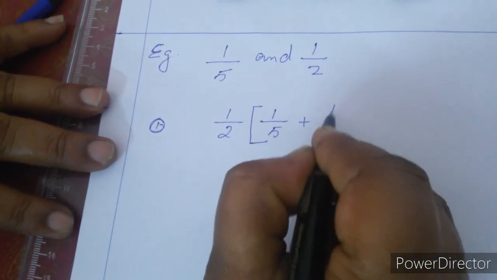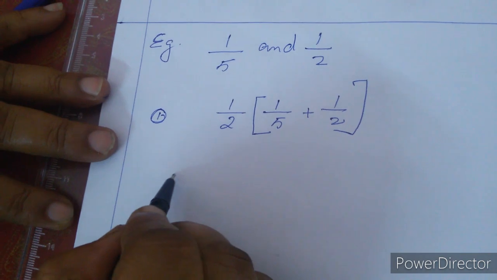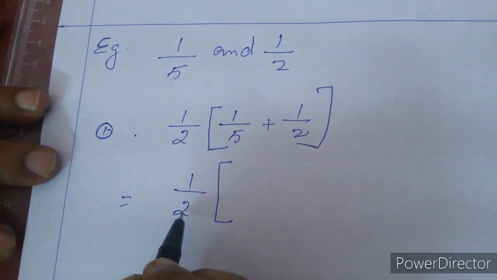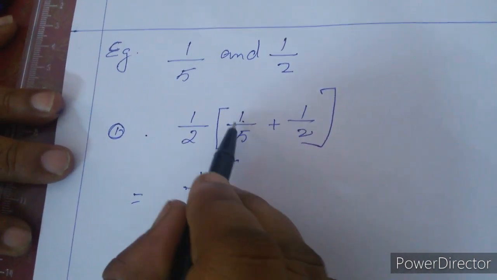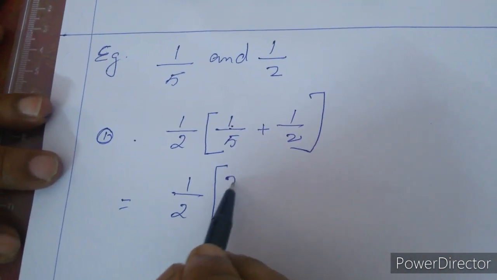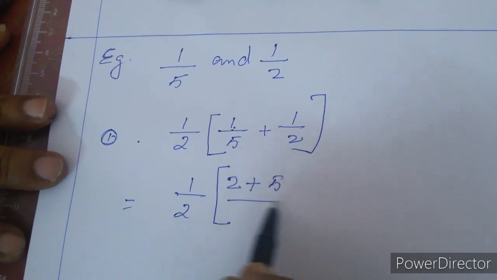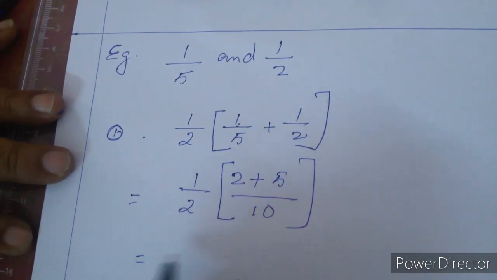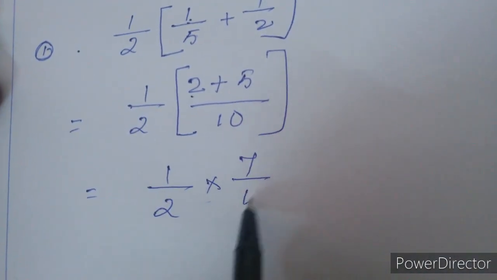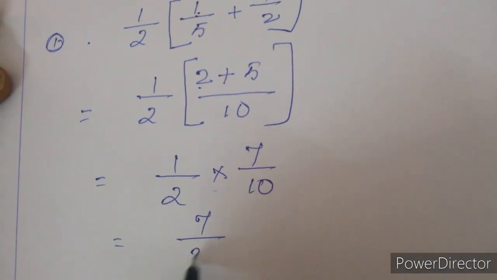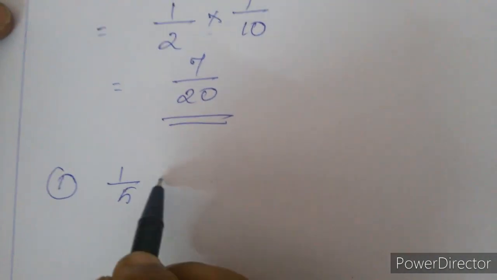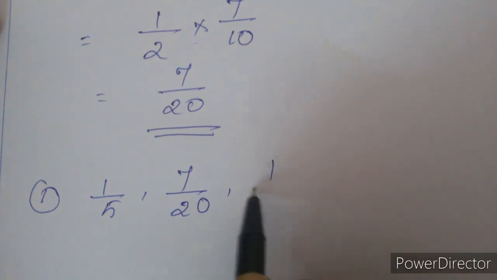Finding the sum 1/5 plus 1/2, that is equal to 1/2 into the sum, where 1/2 means dividing by 2. How do we do it? It is a fraction with different denominators, so we do the cross multiplication: 1 into 2 plus 5 into 1, over 5 into 2, which is 10. That is equal to 1/2 into 7/10, which is 7/20. Therefore, the first set of the answer is 1/5, 7/20, 1/2.